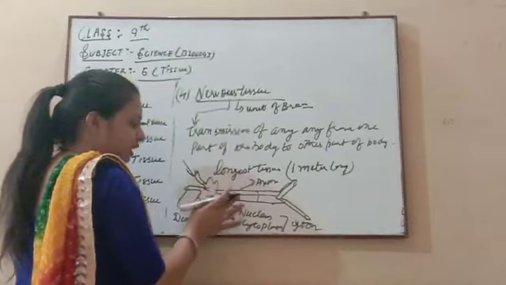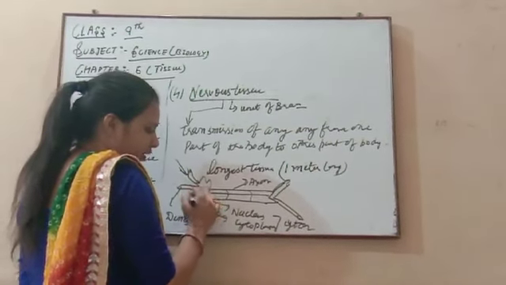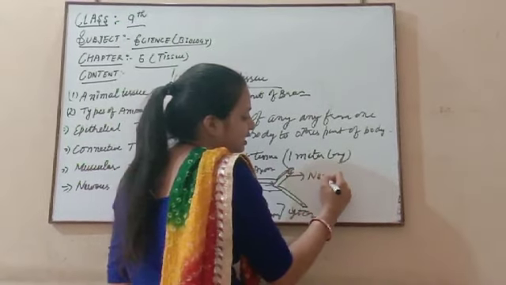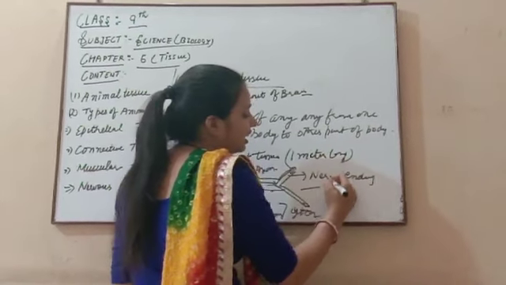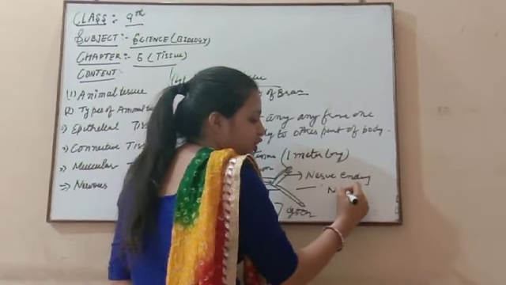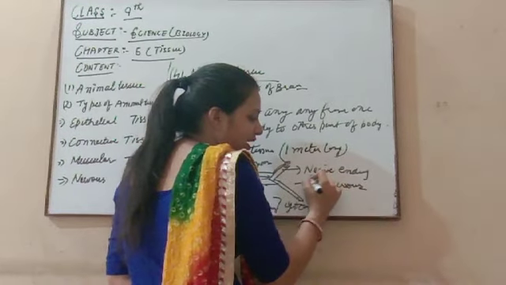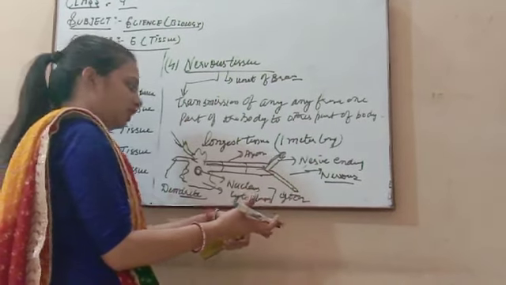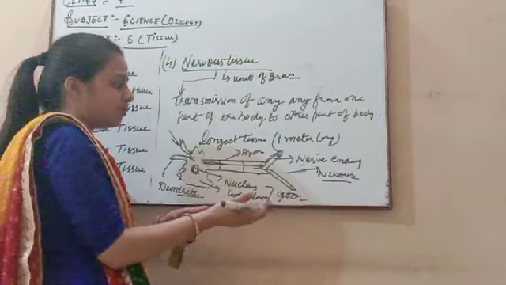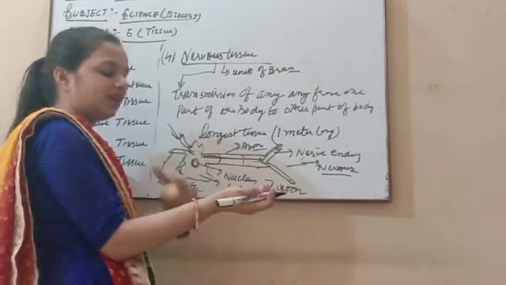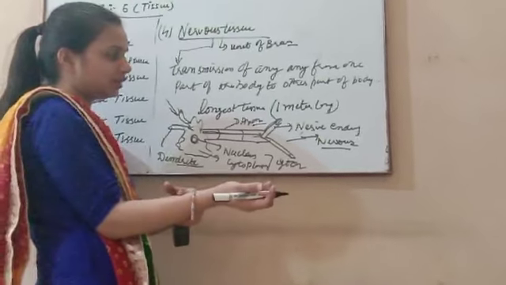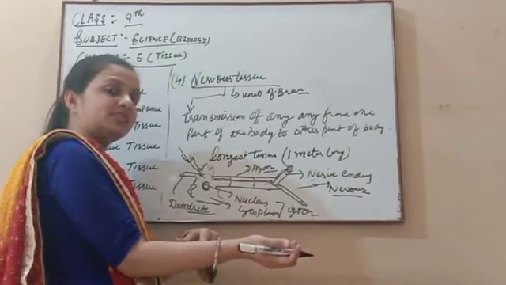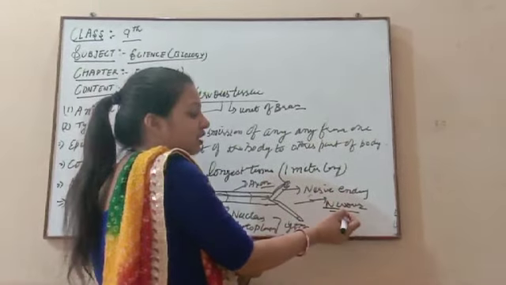The dendrite receives any message from the environment, then it goes to the cell body, and from the cell body it is transmitted to the axon, and from the axon it goes to the nerve ending. From the nerve ending, the next nervous tissue is present. Like here one nervous tissue is present, the dendrite receives a message, then it goes to the cell body, and from the cell body to the axon and the nerve ending. Here is the nerve ending of our first nervous tissue, and here is the dendrite of the second nervous tissue. So from this nerve ending the message goes to the dendrite of the second nervous tissue.